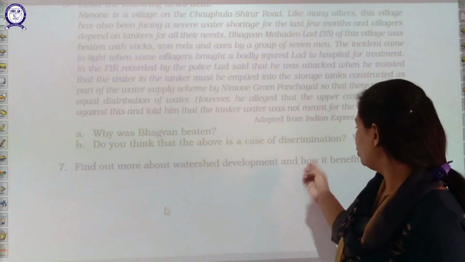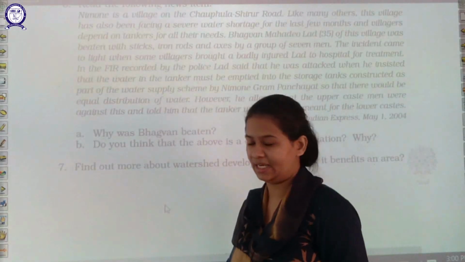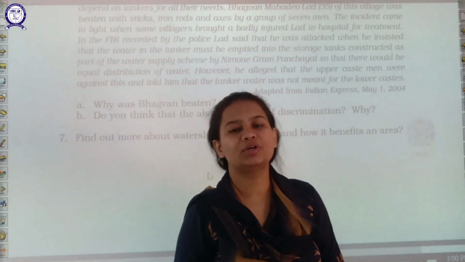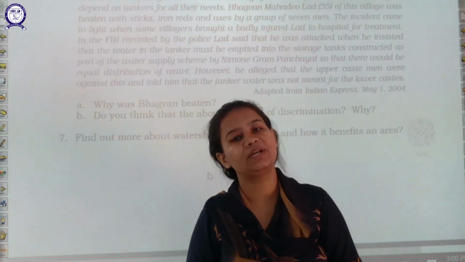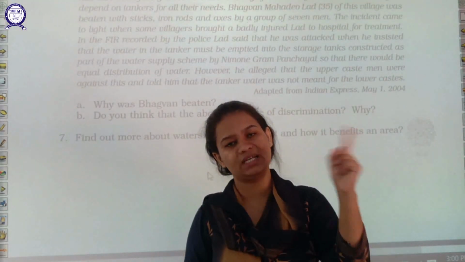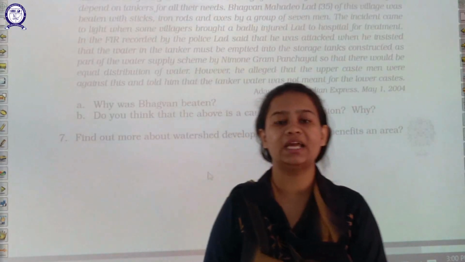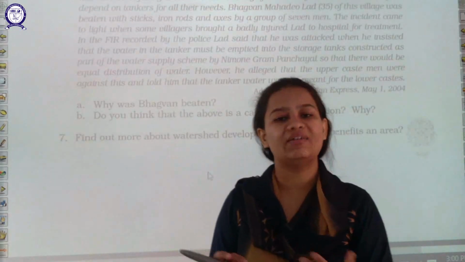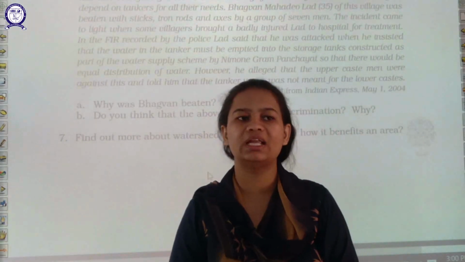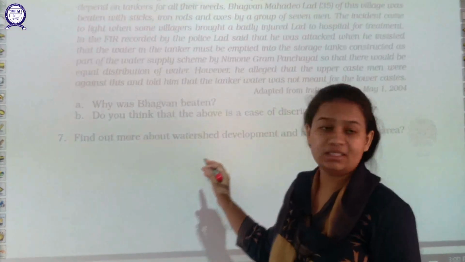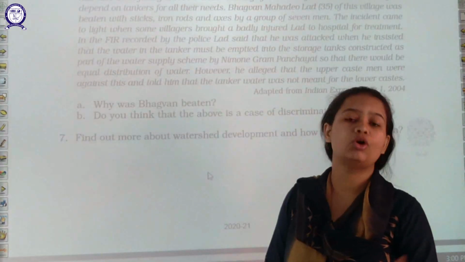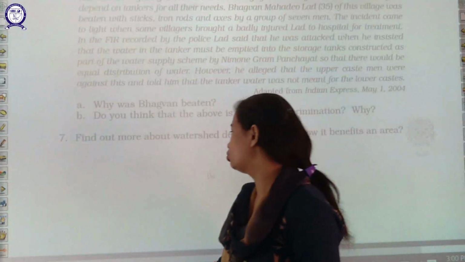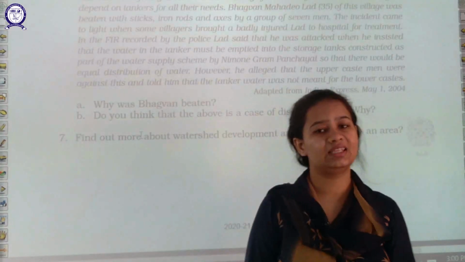Find out more about watershed development and how it can benefit an area. This I have already discussed with you. This was one of the techniques that was earlier opted for in Maharashtra, and from Maharashtra that idea was taken and implemented in Hardas village also. It helps in increasing the level of the water and recharging the ground water. And as it is not much expensive, the Sarpanch has opted for this idea in the village to solve the problem of water scarcity in their area.